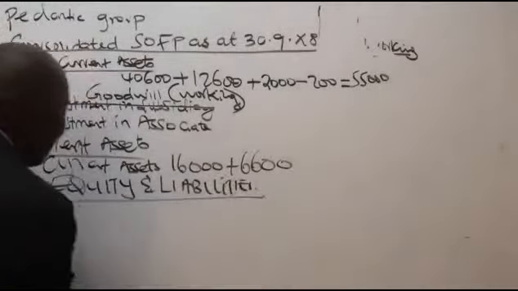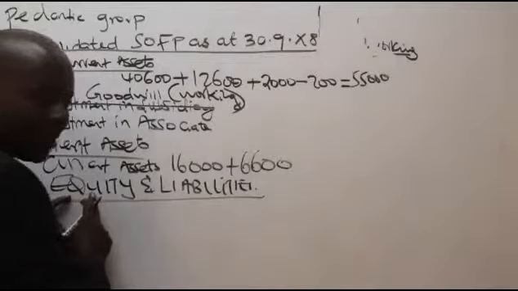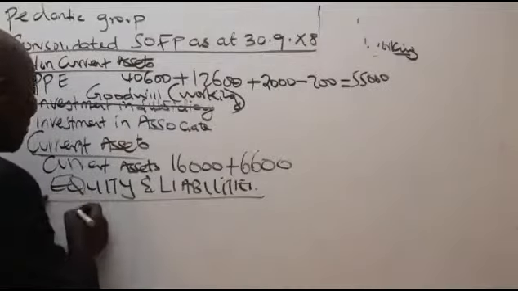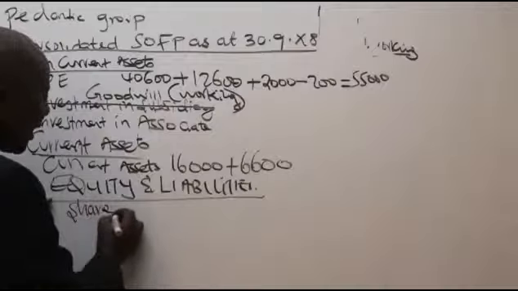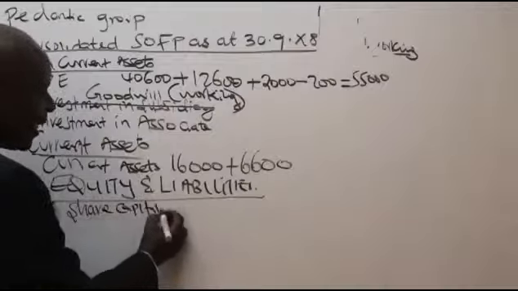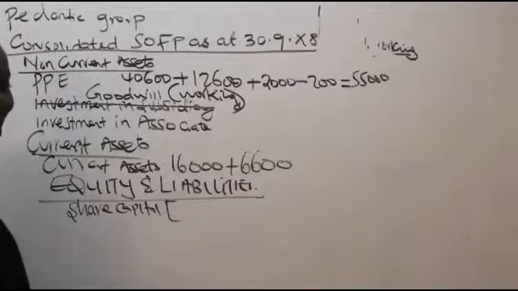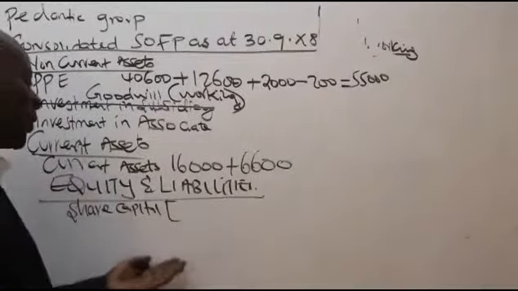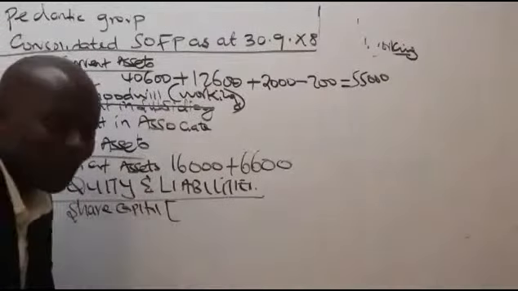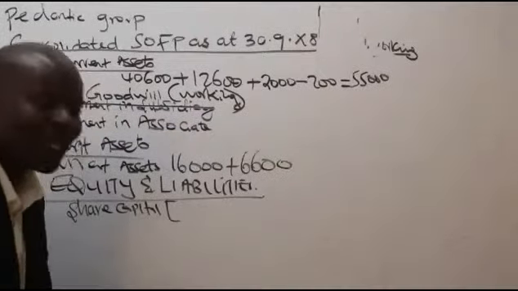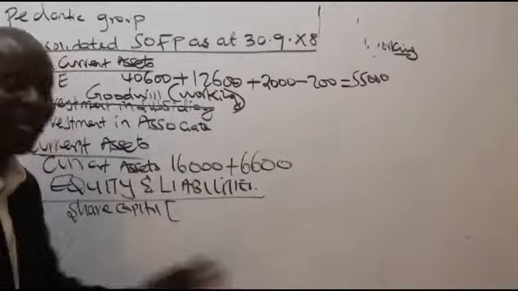And in the equity and liabilities, we normally start with the equity, remember. And the famous equity component we start with is what we call share capital. And the share capital, of course, you and I know, I'll never belabor on this. Share capital is always the one of the parent we pick.